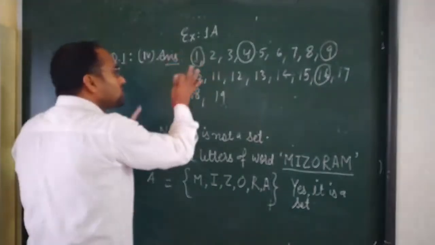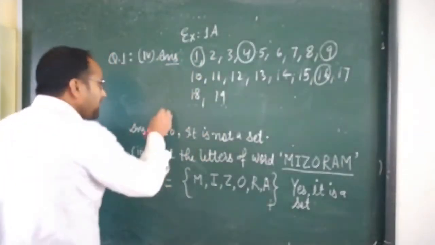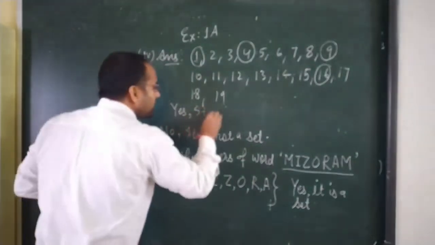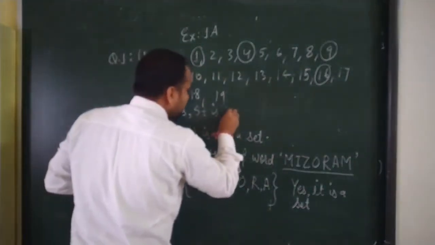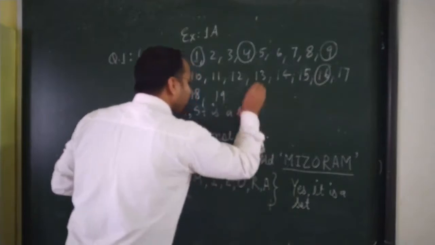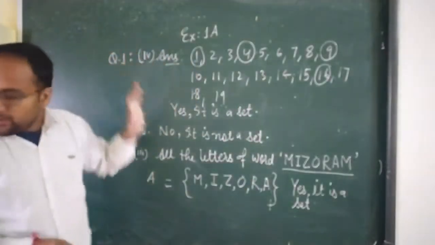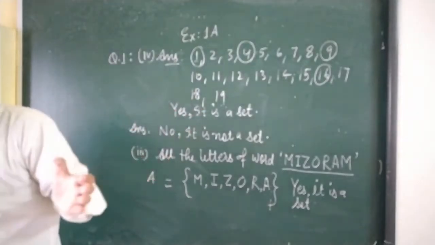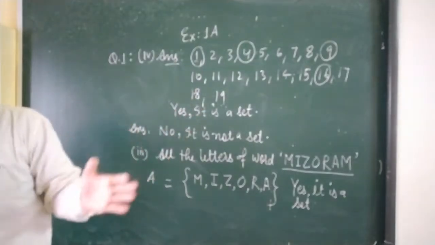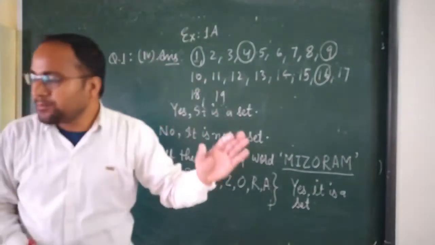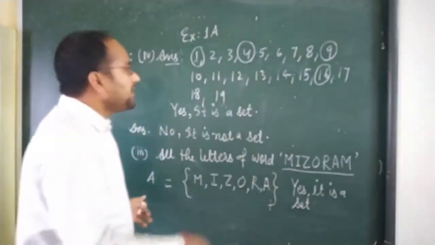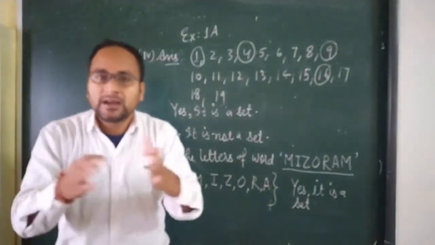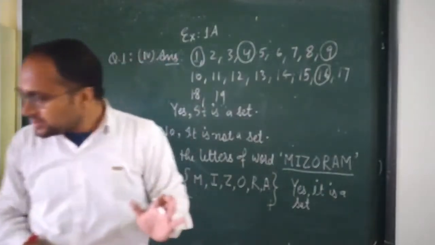So this collection is also well defined. So yes, it is a set, students.